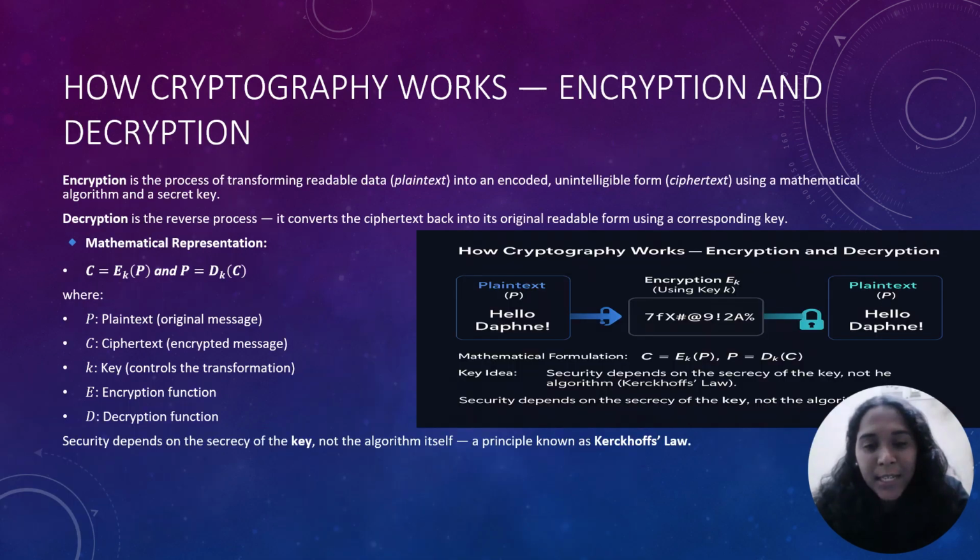Next is how cryptography works: encryption and decryption. Encryption is the process of transforming my readable data, which is my plain text, into ciphertext. Decryption is the reverse process of encryption, that is, converting my ciphertext back to my plain text. The mathematical representation is: I will represent my ciphertext in the form of encrypting my plain text. E is the encryption algorithm, K is my key, and P is my plain text. Similarly, D is my decryption algorithm.